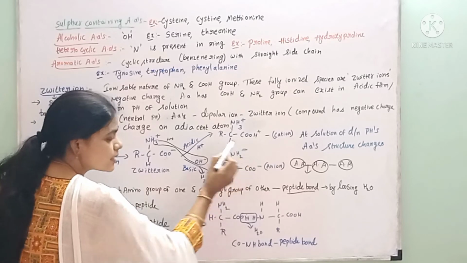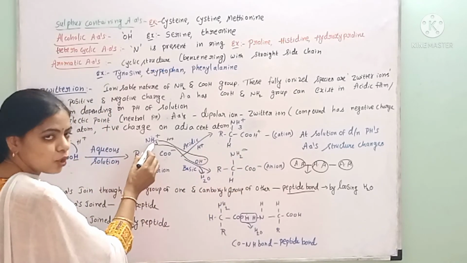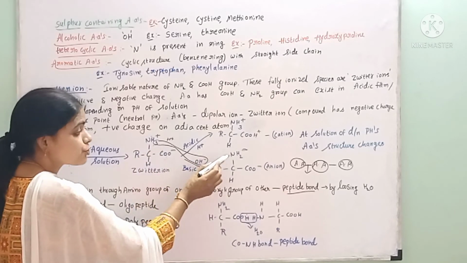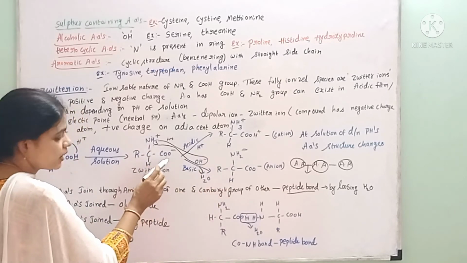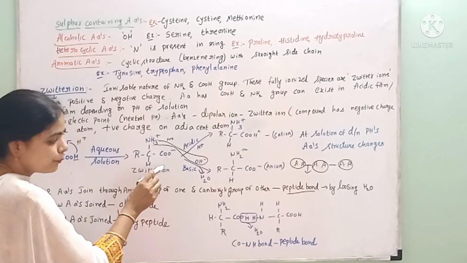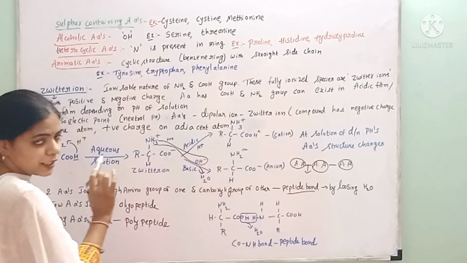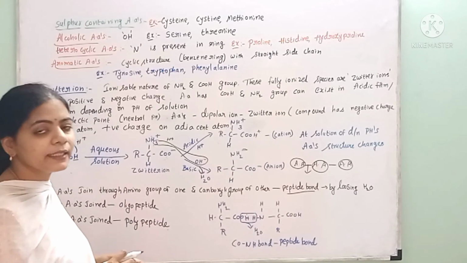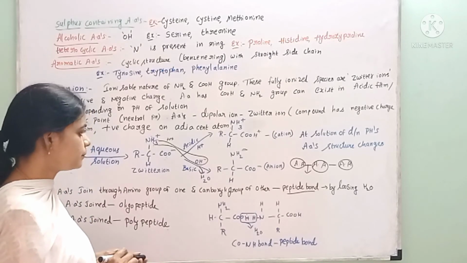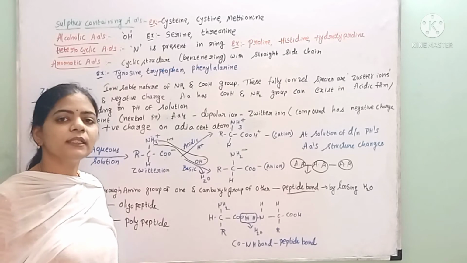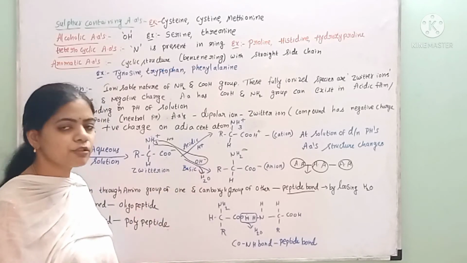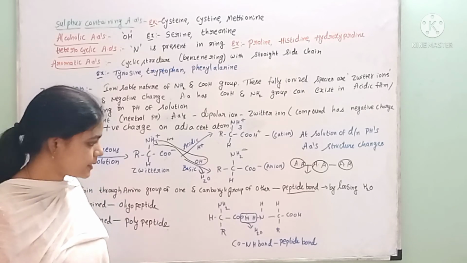Already in the carboxyl group, by losing one proton it has a negative charge, so it is in the form of an anion and has basic nature. So depending upon the type of solution they are dissolved in, the structure of these amino acids also changes.